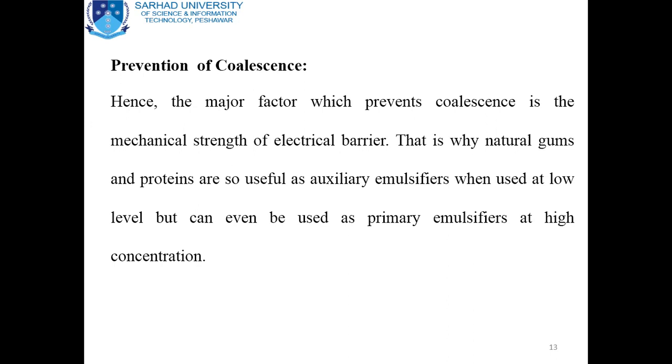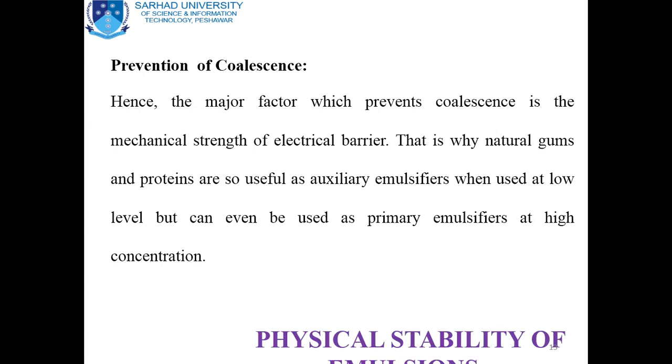For example, natural gums and proteins, when used at low level, but they can even be used as prime emulsifier at high concentration. We can prevent the coalescence by using the auxiliary emulsifier in low concentration, or we can use the primary emulsifier at high concentration to prevent the coalescence, that is the larger clump formation of the globules by merging the small droplets to form the larger one.